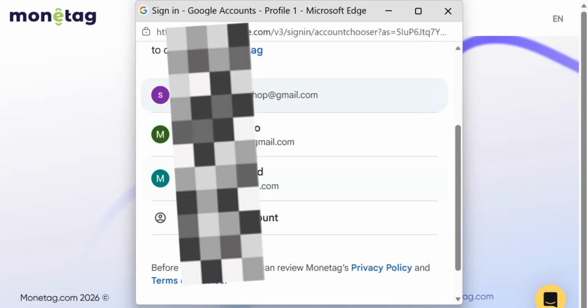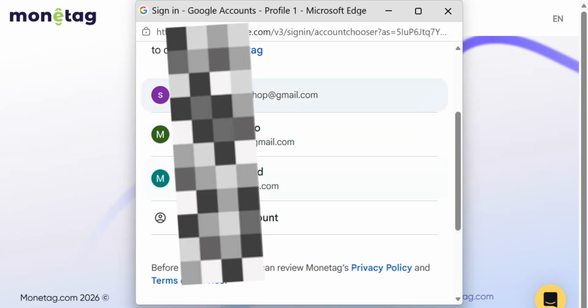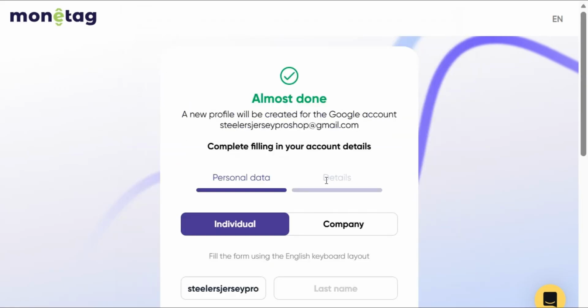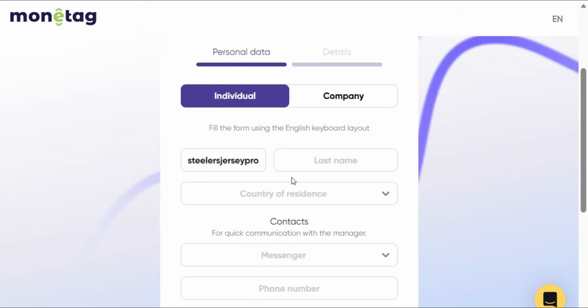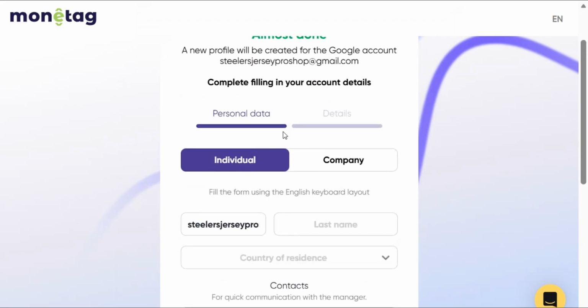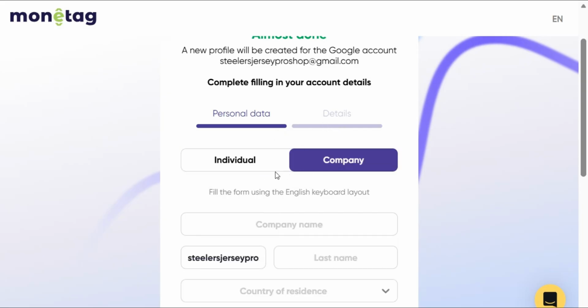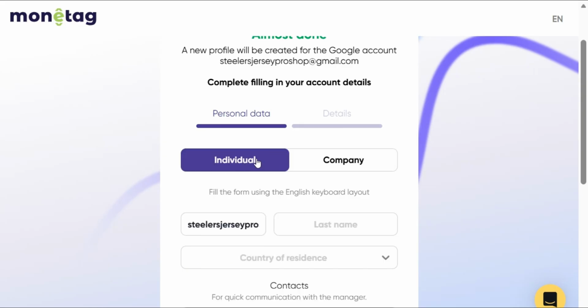So let me select one of my Google accounts here. Let me click on select. Now I'm registering with my Google account. After clicking on the Google account, it will bring you to an interface like this, as you can see. If you are an individual, you put individual, but if you are a company, you can choose company. But I'm an individual, so let me put individual.